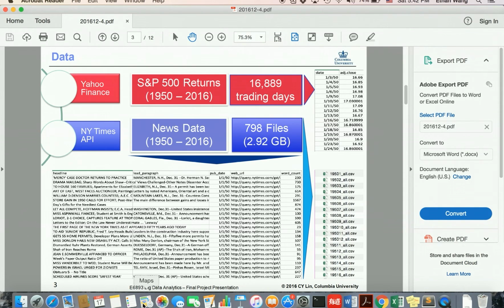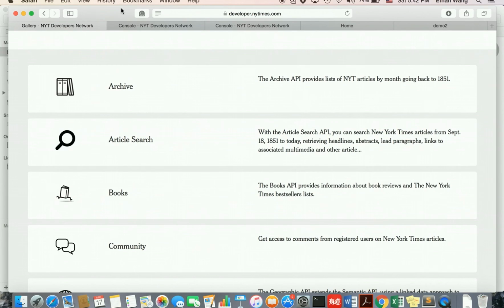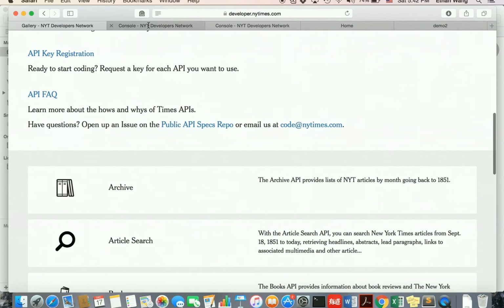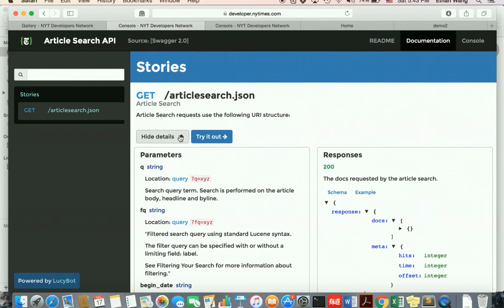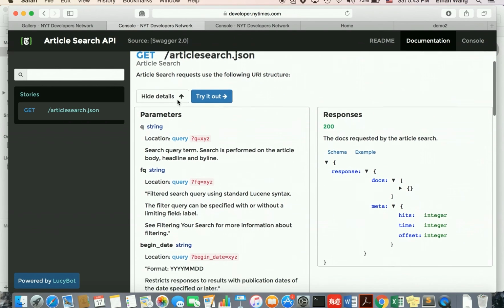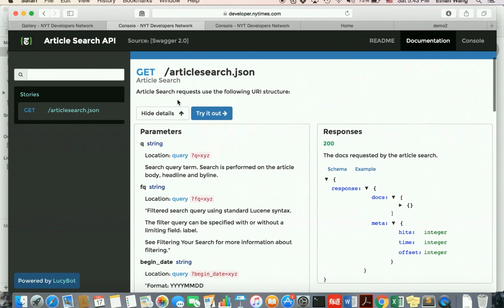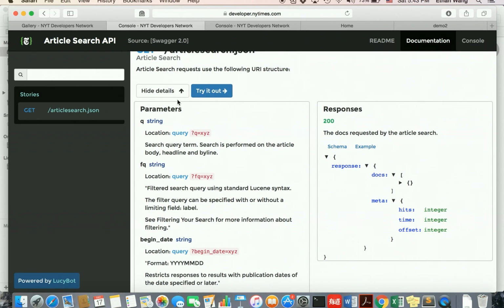Here's a brief introduction of the API that we use. And as you can see, here's the official website of this API. Firstly, we were trying to use the Article Search API, but the challenge of this API is that we can make at most 1,000 calls per day.